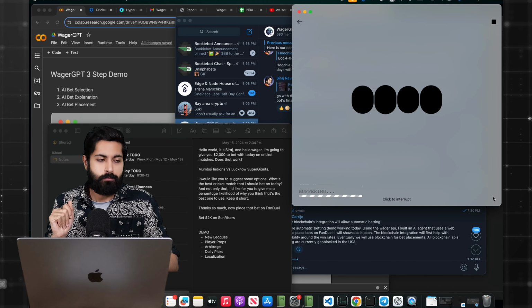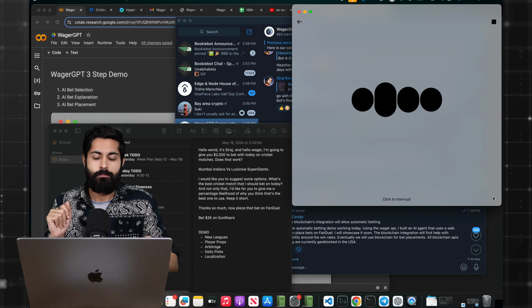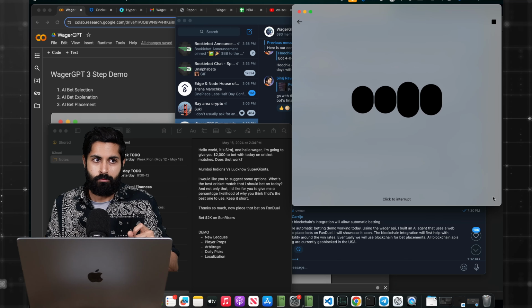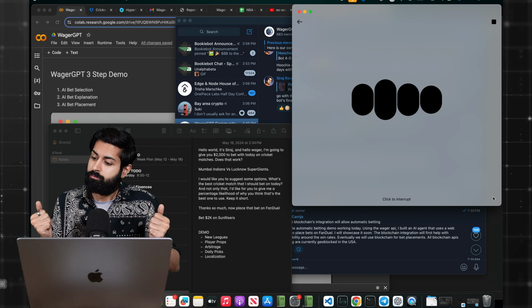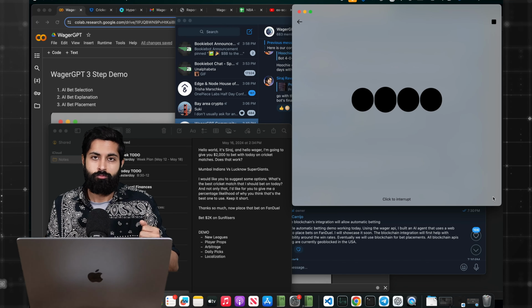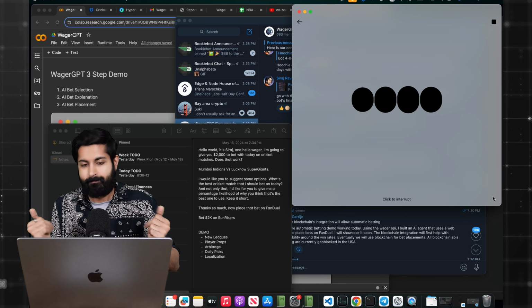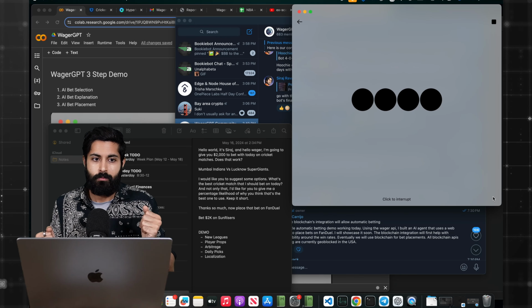It looks like the Mumbai Indians are indeed playing against the Lucknow Super Giants tonight. Based on recent performance, the Mumbai Indians have struggled a bit. Lucknow has been strong, especially with their recent win over Mumbai. For your bet, Lucknow might be a safer choice given their current form. However, cricket can be unpredictable, so always consider the risks. How would you like to place your $2,000 bet?